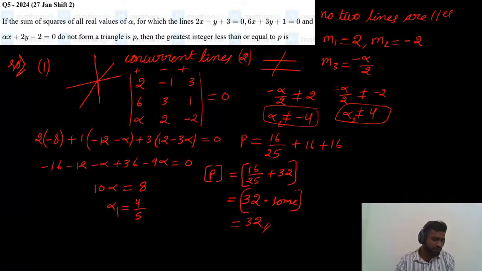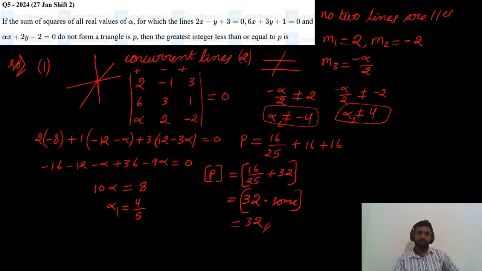If you have any doubts, you can ask me in the comment section so that I can answer them. So the final answer for this question is 32. Three lines will not form a triangle if they are concurrent, or if two lines are parallel.